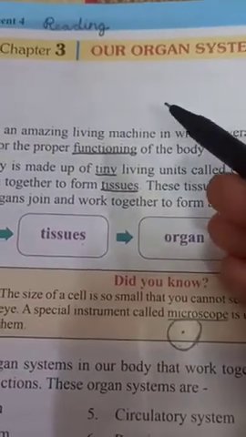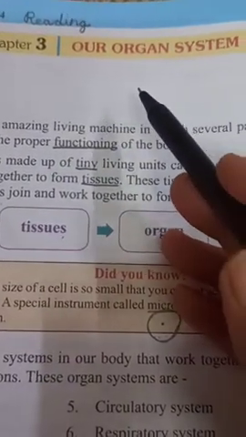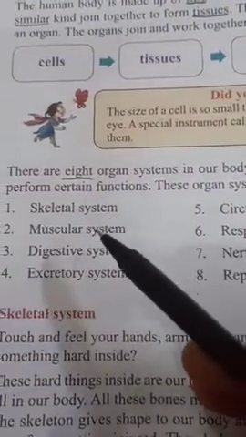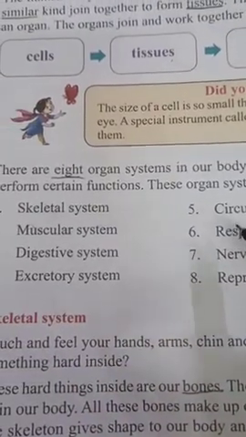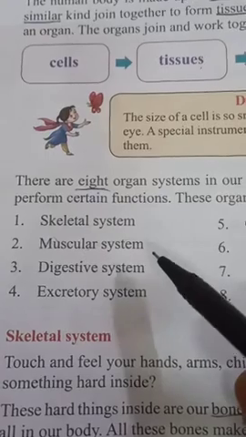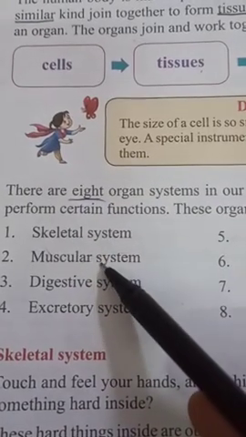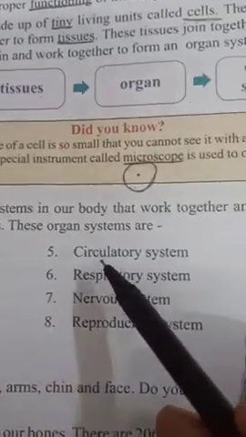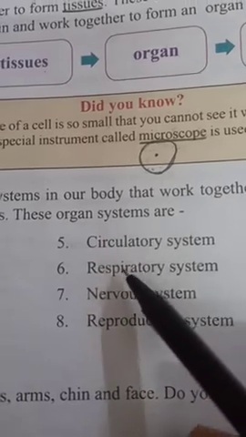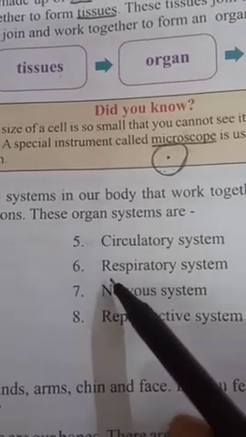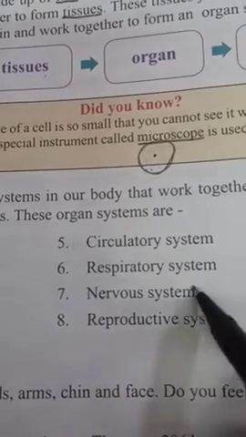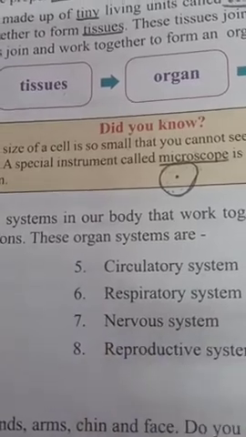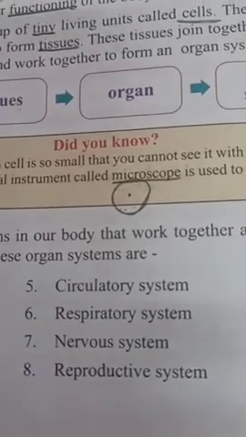Dear students, we have already started our chapter number 3, organ systems, and under this I have explained some of the organ systems. I have already explained the skeletal system, muscular system, digestive system, excretory system, circulatory system and respiratory system. So children, only two organ systems remain. Today I'll explain these two. Okay, so let's see.